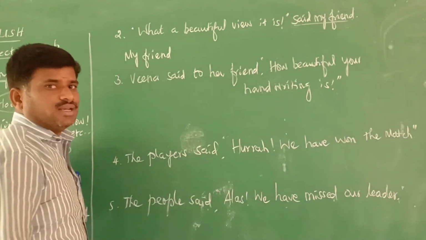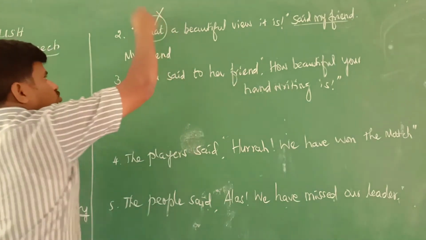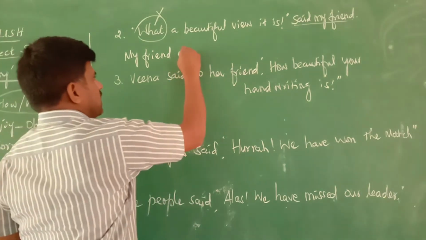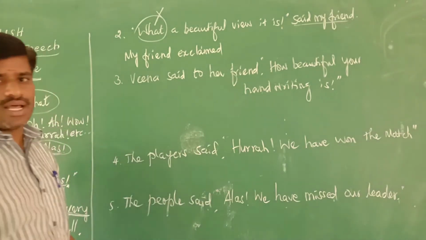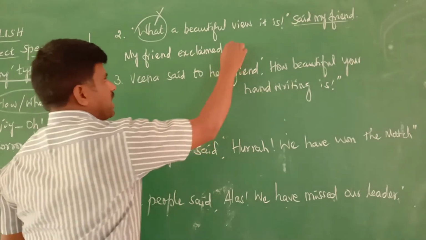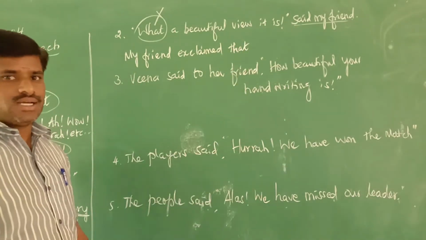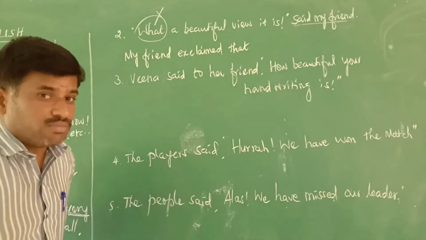So this should be changed according to this word. Here what is used? This should be removed. Then add exclaimed. That's all. My friend exclaimed. So we should remove the comma and double quotation. We should add the conjunction word that. Exclaimed that, conjunction.